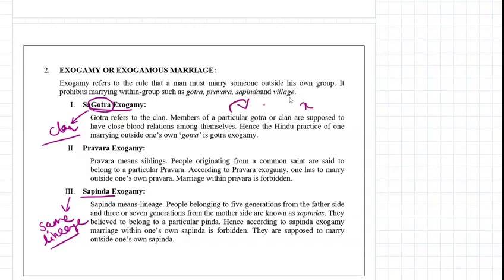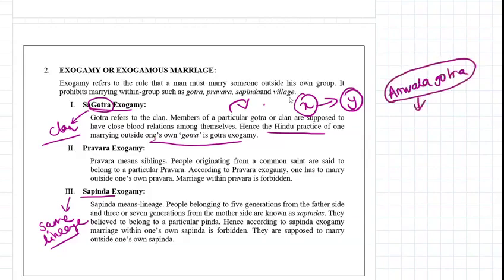So this is X clan. She will marry a man from clan Y. This is what exogamy is. This is the Hindu practice of marrying outside one's own Gotra. Suppose my Gotra is Anwal Gotra. So I marry people of another Gotra. This is just a normal example. It is called exogamous marriage. Not Sagotra, but different Gotras.